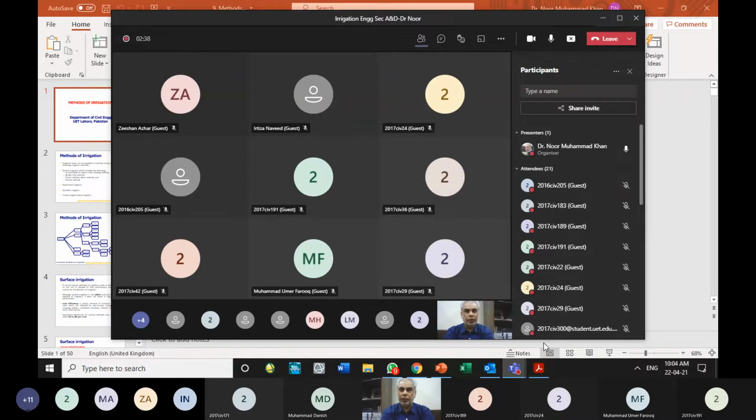We also covered how to calculate the total water required for a group of crops in the field, and how to estimate the water required using the concepts of duty, delta and base period. So any questions in this regard?